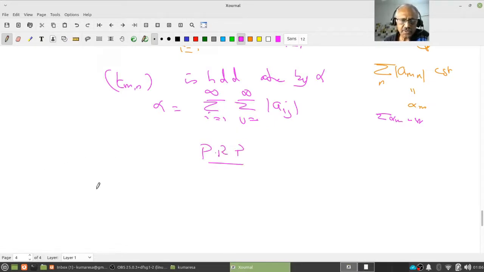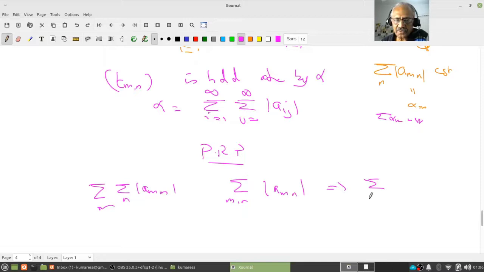What I have shown is, if this exists, then I proved this exists. From the first part, this shows the second thing also exists. If the double sum exists, we showed that iterated limits also exist. Therefore, the second iterated limit exists. Therefore, we have proved completely whatever we wanted.